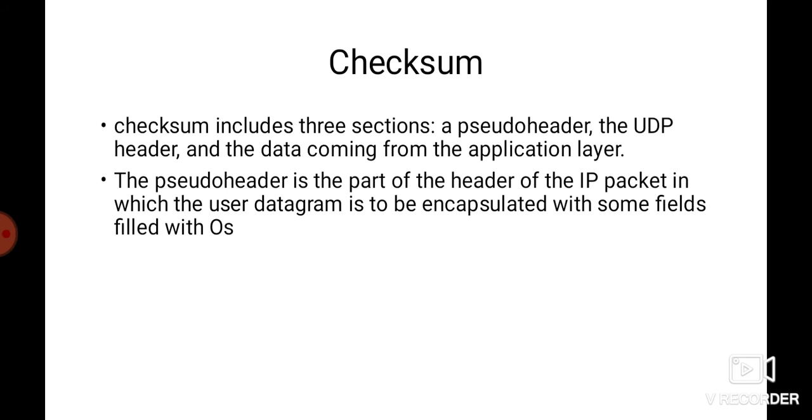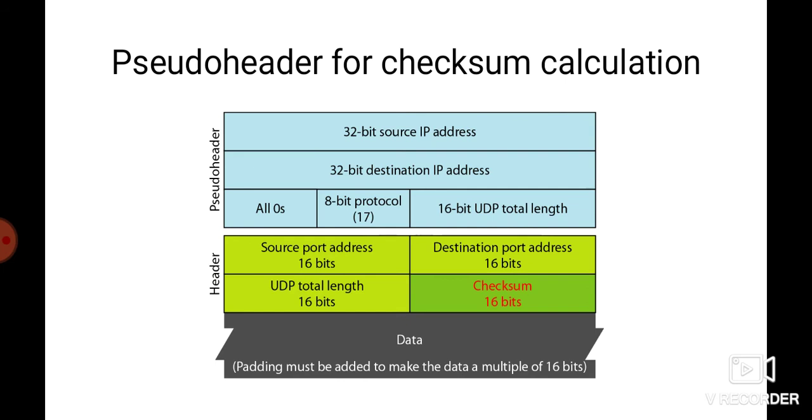So the checksum basically includes three sections. The first one is the pseudo header, then the UDP header, and the data coming from the application layer. The pseudo header is the part of the header of the IP packet in which the user datagram is to be encapsulated, with some fields filled with zeros. We will see what the pseudo header is for checksum calculation.